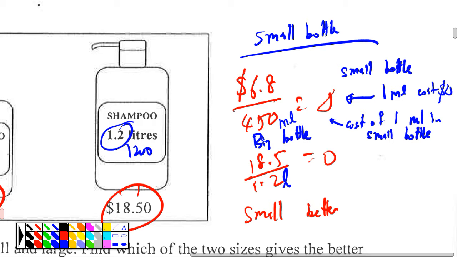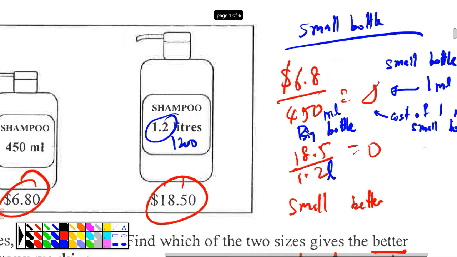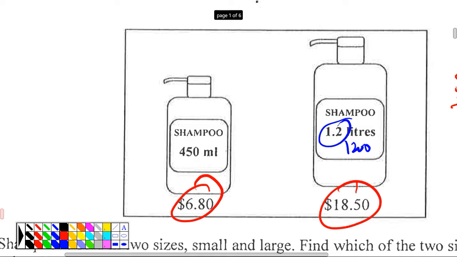Yes. If you round out, it's about the same. Good observation. So you don't round up to the nearest dollar. You round to the nearest cents. So it's the same. Okay, let's see. What's your answer for 450 ml?